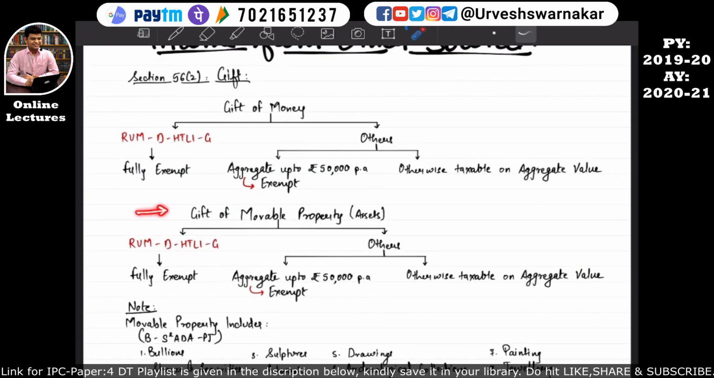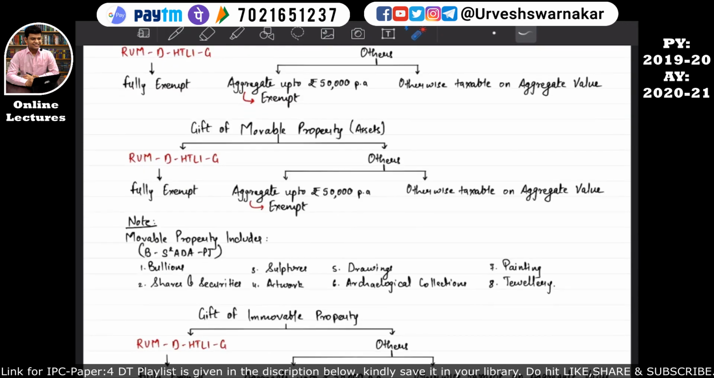So the next gift is gift of movable property. What does movable property mean? Movable property means BSSADAPJ. B stands for bullion, S stands for shares and securities, S stands for sculpture, A stands for artwork, D stands for drawing, A stands for archaeological collection, P stands for painting, J stands for jewelry.